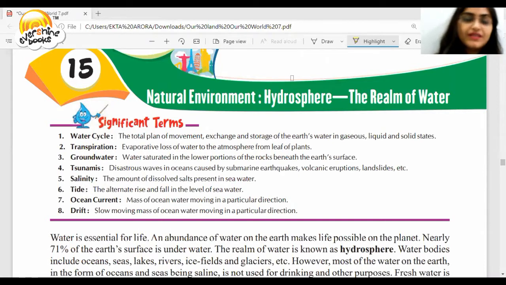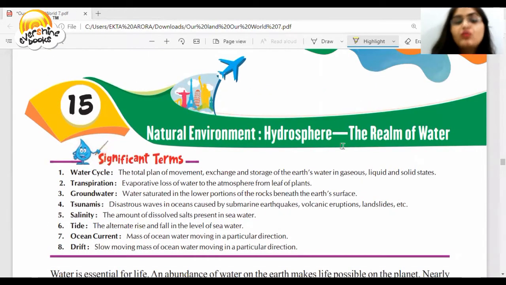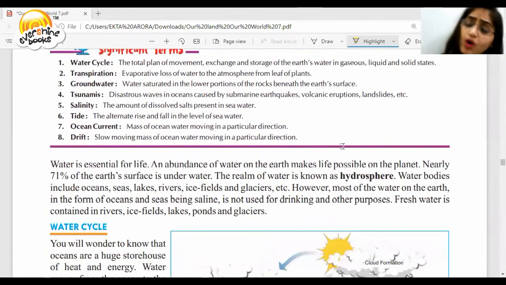Hello, grade 7. So today we will be doing your chapter number 15, which is natural environment, hydrosphere, the realm of water. So we all know that we can't live without water, and it is a very essential element for all of us. It's in abundance, but most of it is saline water. It's not for us. We can't drink it. We can't use it in irrigation. We can't use it while cooking.